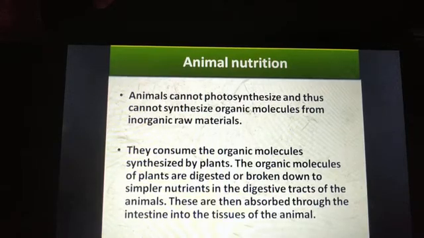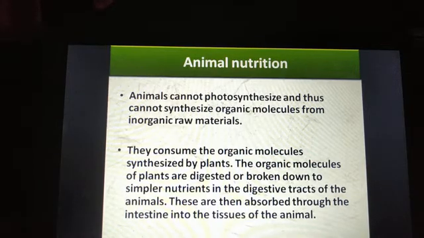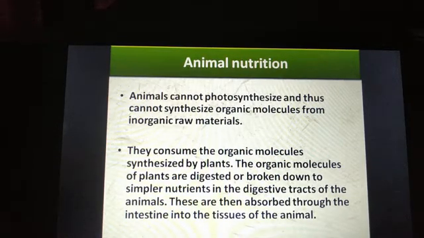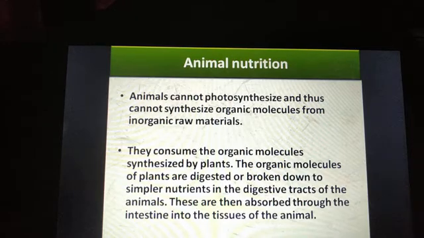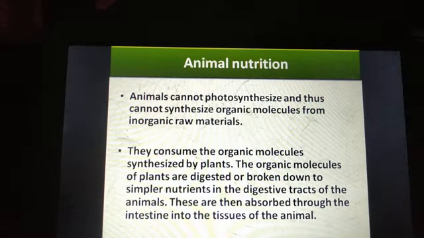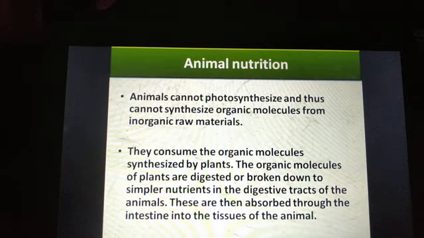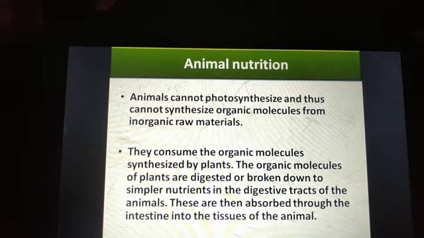So, animals consume the organic molecules that are synthesized by the plants. Once we take the organic molecules from plants, these are digested or broken down into simpler nutrients in our digestive tract.